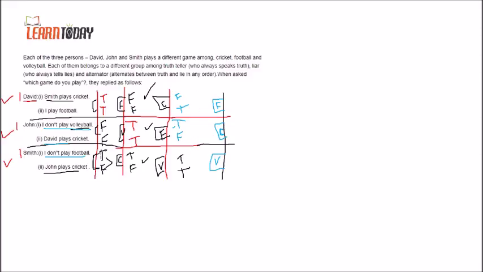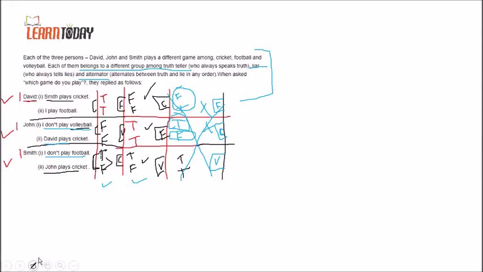As you can check the condition here, each of them must belong to a group among truth teller, liar and alternator. From these statements you can see one lie, one truth, one lie, one truth, so both are alternators. So where is the liar? It contradicts our condition, so this is not a valid case. Only these two are valid cases for me.